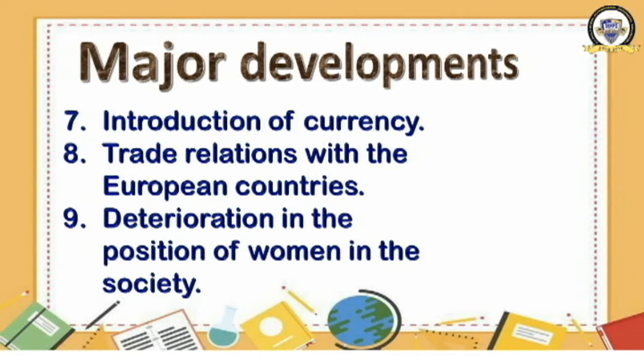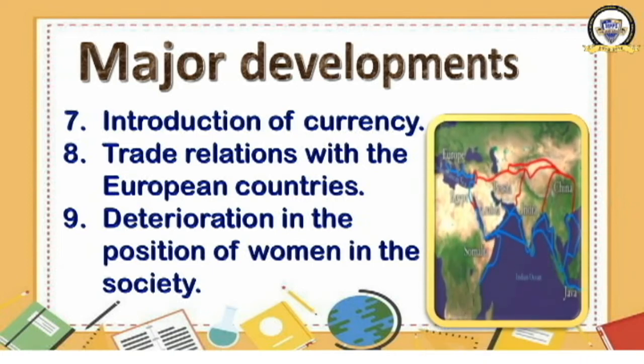This is what the picture shows, the trade routes. You can see Europe and Europeans used different routes, sea routes as well as land routes, to reach India. This red color indicates the land routes and blue color indicates the sea routes. By using these routes, they reached India and started trade relations with India.